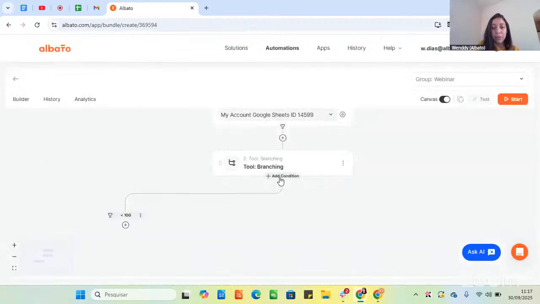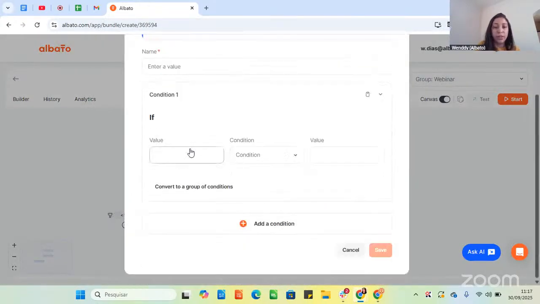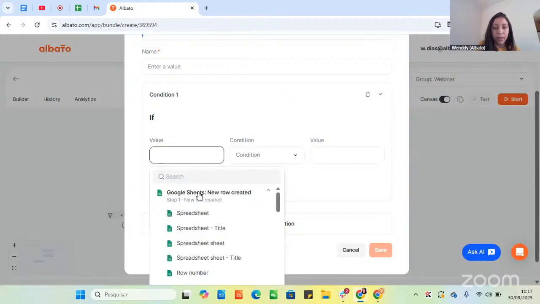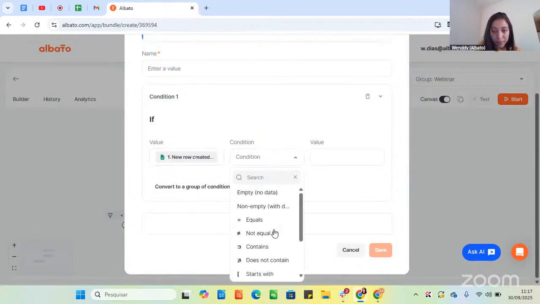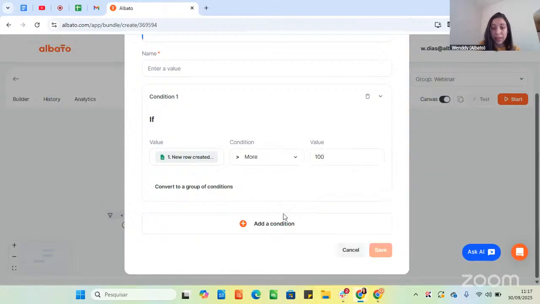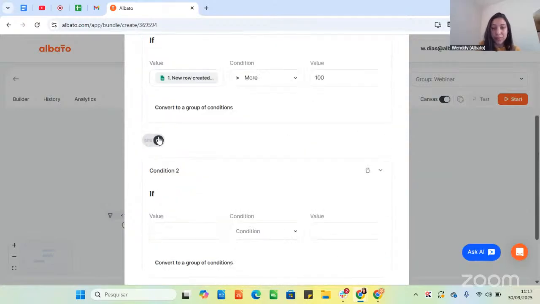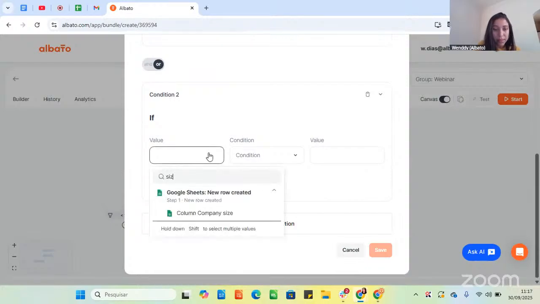Okay, then I will create the second one. I will add a new condition. I will look here for the value. I will look for company size. And then I will put that it's more than 100, but at the same time, its size is less than 1,000.